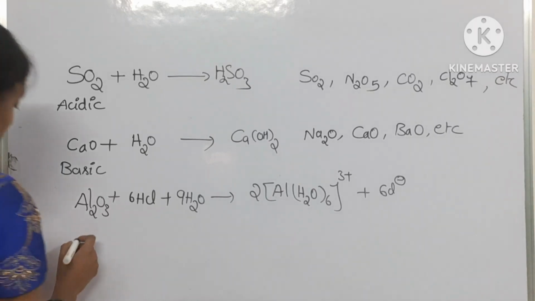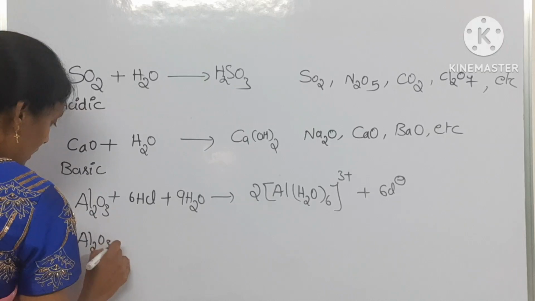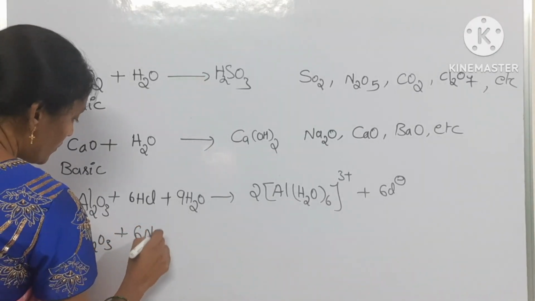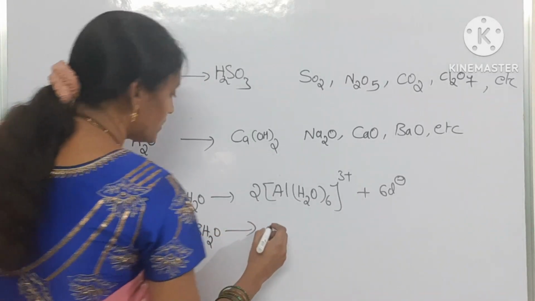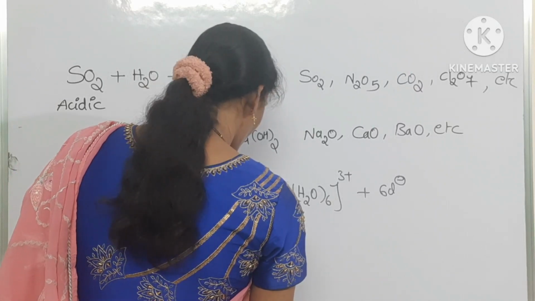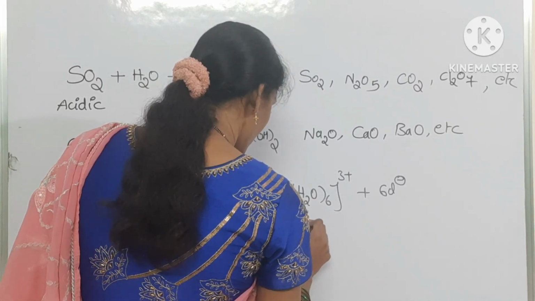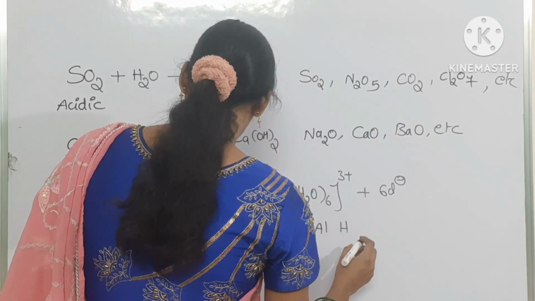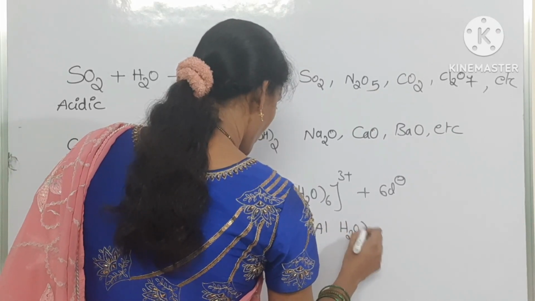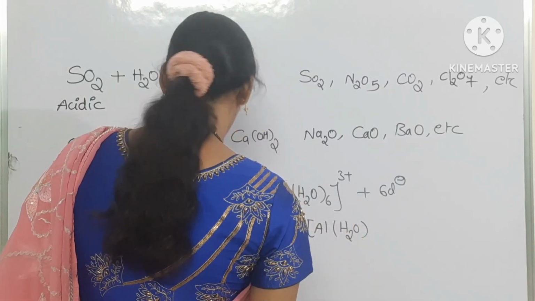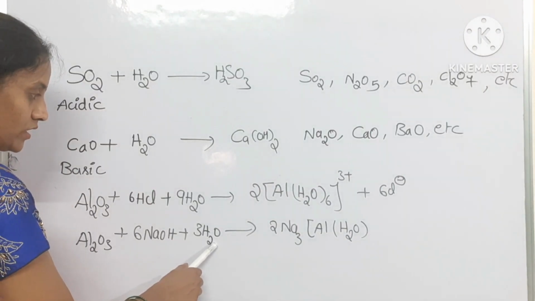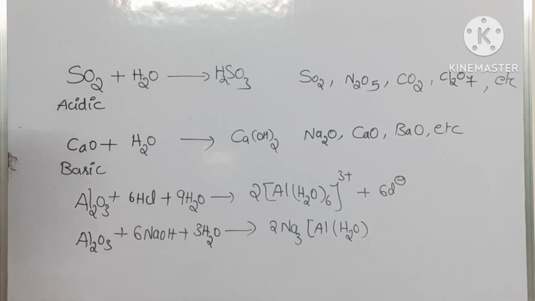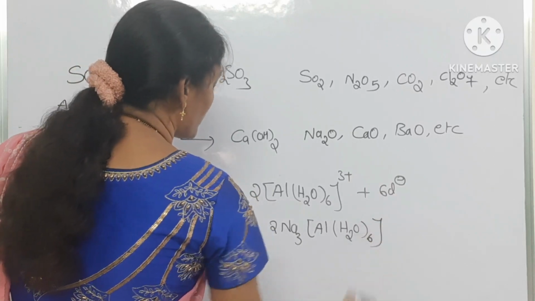Next, one more example: Al2O3 and 6 moles of NaOH, with 3 moles of water. Here it forms 2 moles of Na3[Al(OH)6].